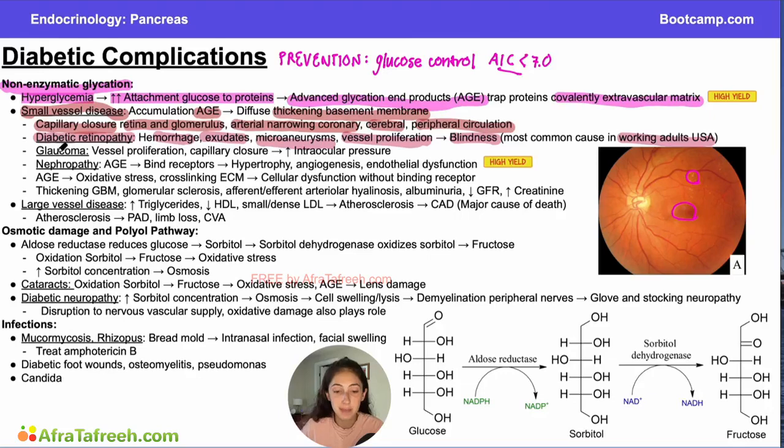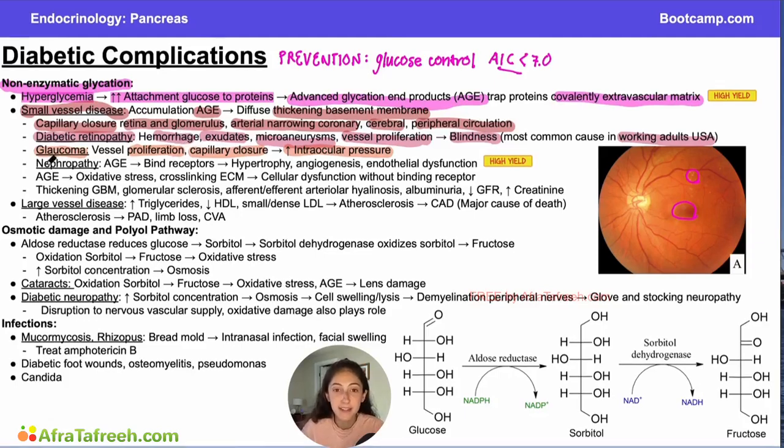The next complication associated with these advanced glycation end products is glaucoma. And glaucoma is caused by vessel proliferation as well as capillary closure inside the eye, leading to increased intraocular pressure. If you remember glaucoma, the definition is increased pressure inside the eye. And certainly when you are closing down these capillaries and you are closing down some of the small vessels, that leads to an increase in pressure, as well as the vessel proliferation can also cause increased pressure inside the eye, leading to glaucoma. And then finally, for our small vessel disease here, you can also have nephropathy.